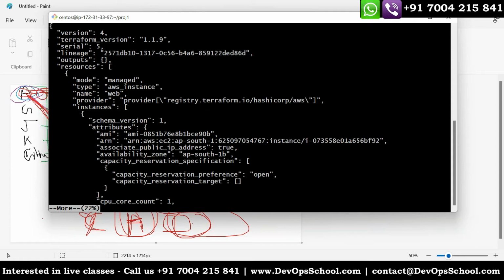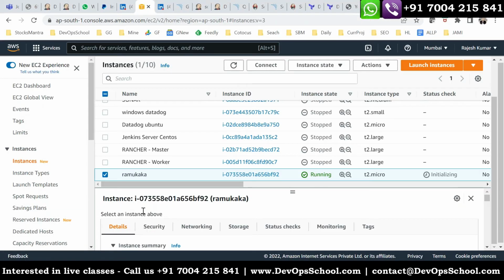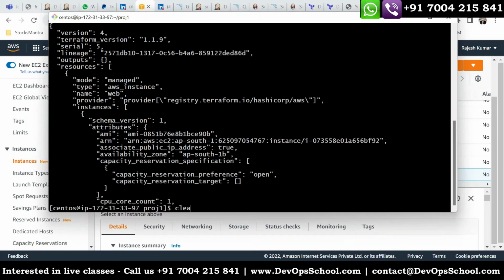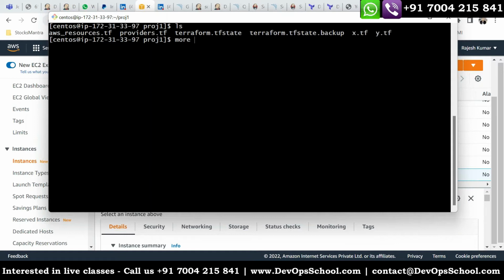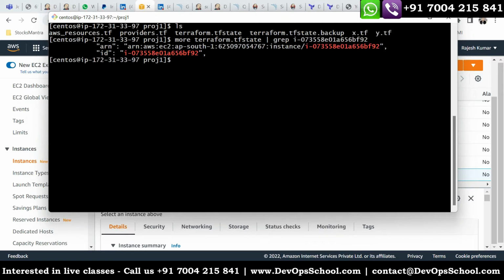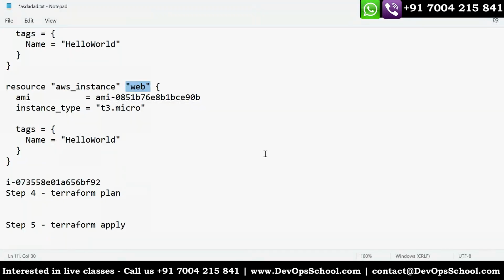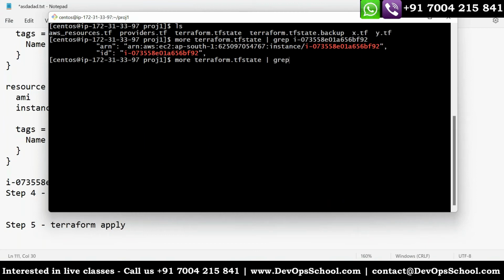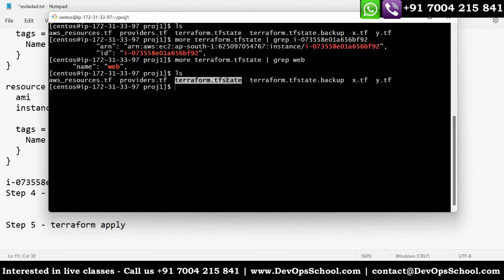So now if you look at this, I had created one instance, and that instance ID, you can see here. Can I search in this? So here, more Terraform, and grep, and see here. And I named it with the resource name, which is web. See here. So web, can I search for it? So grep web. See here, everything, whatever the response you got from the Terraform for that particular resource specification, the response is here.